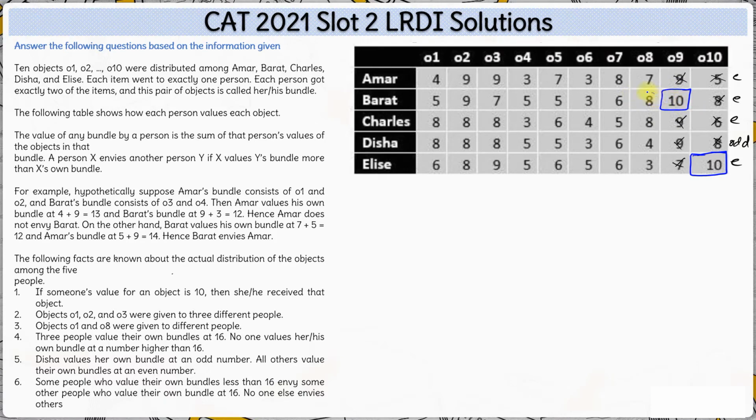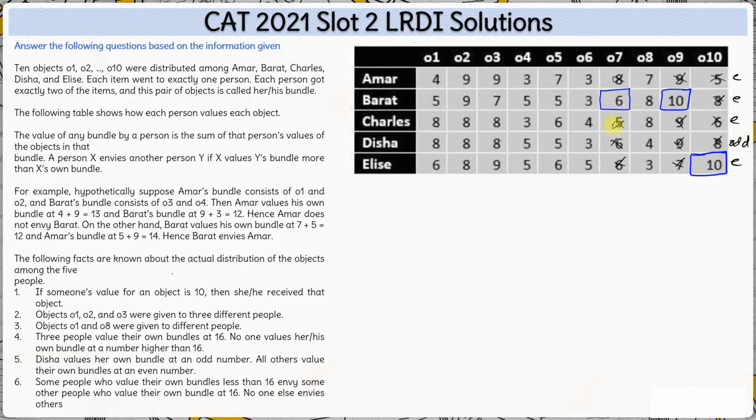The other even value is either 8 or 6, nothing else. So either his value is 10 plus 8, 18, or 10 plus 6, 16. But we know the maximum value anyone gives to their bundle is 16. Hence, the second object that Bharat has is O7. So no one else gets object 7 here.